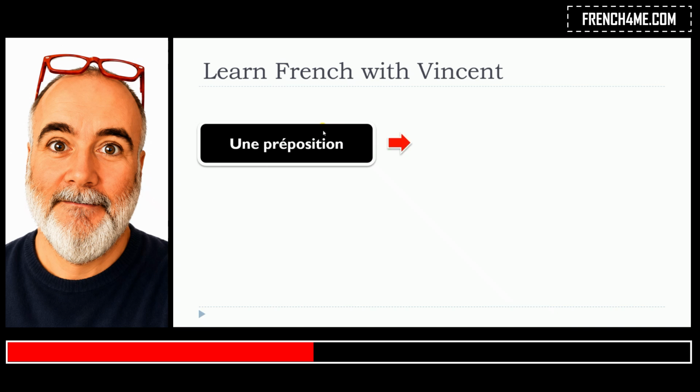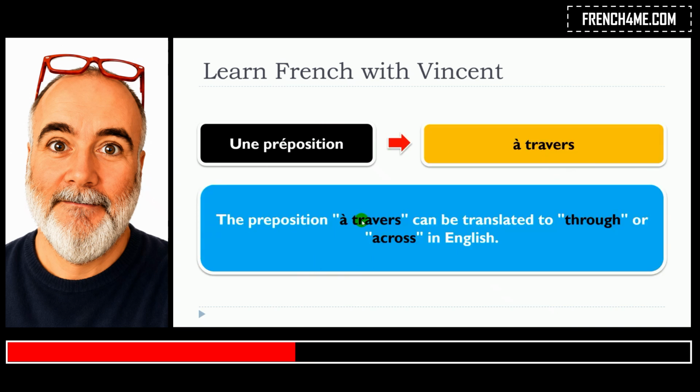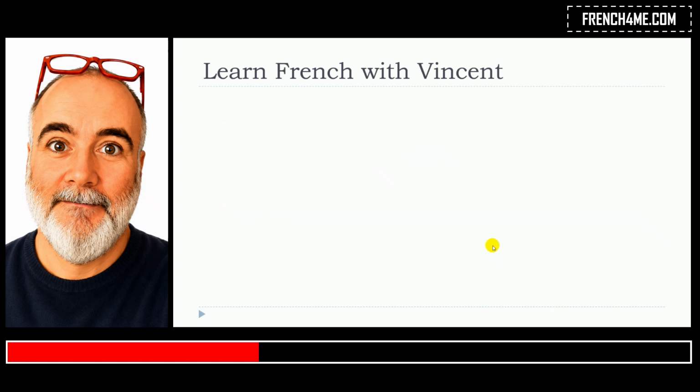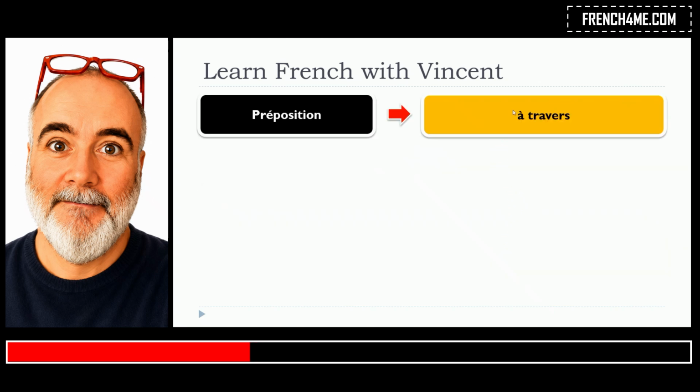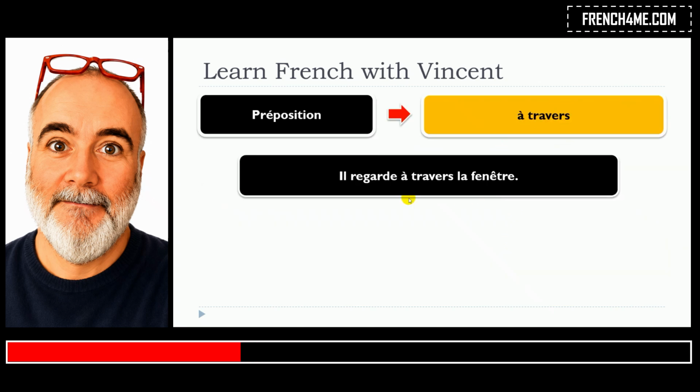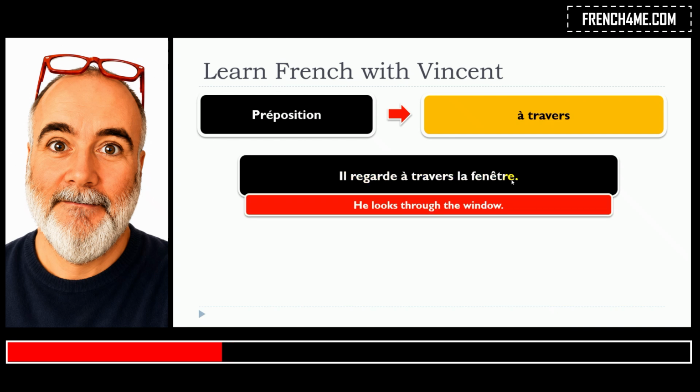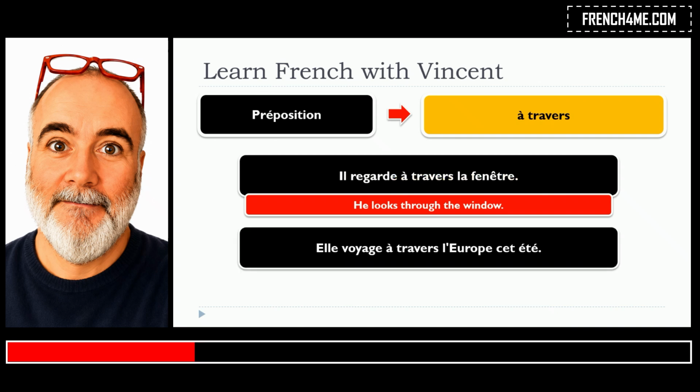So, this lesson is about à travers, and the preposition à travers can be translated to through or across in English. So we will see four examples with the preposition à travers. Il regarde à travers la fenêtre.